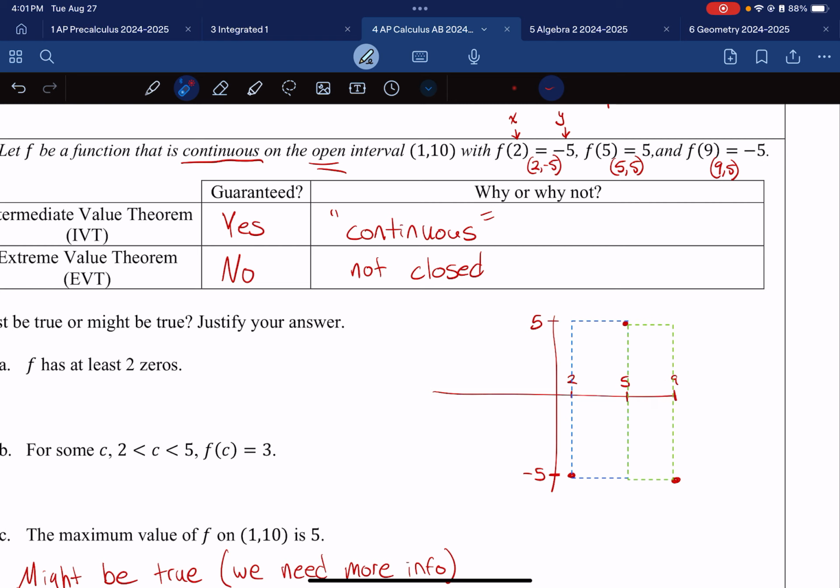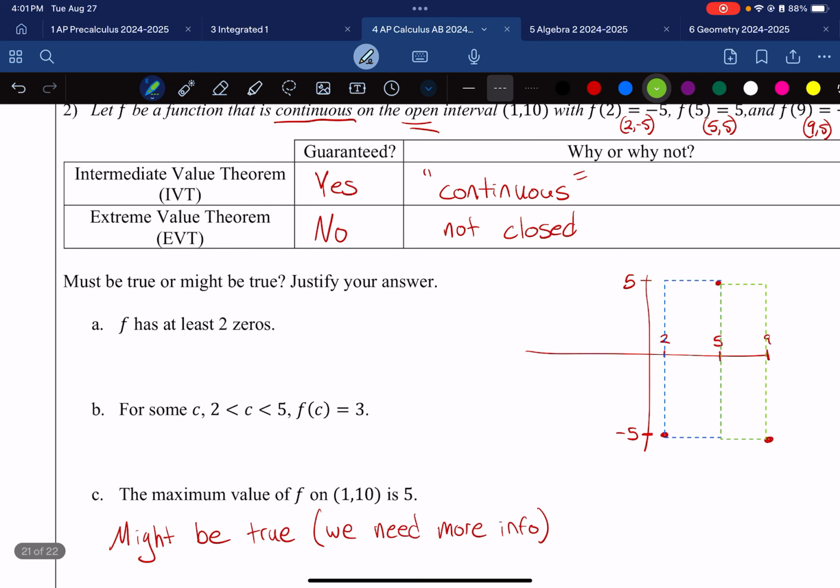I know that in this first rectangle, every single one of these heights has to be hit at least once. One of those heights is 0, and that's the definition of a 0. An x-intercept is a 0. So I know it has to hit at least once there, and I know it has to be hit at least once there, so that's a total of 2 times. It has at least 2 zeros. That is actually true by the intermediate value theorem. So I can say this one is a must be true. Why? It's by the intermediate value theorem.